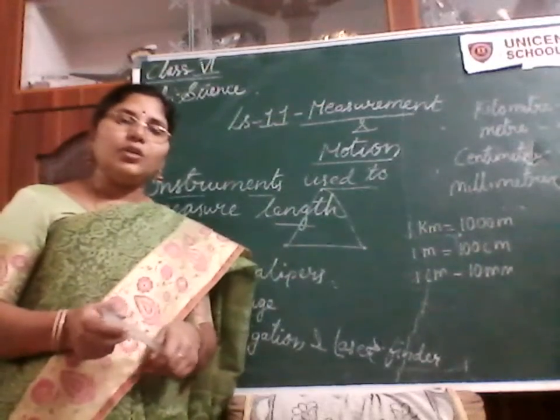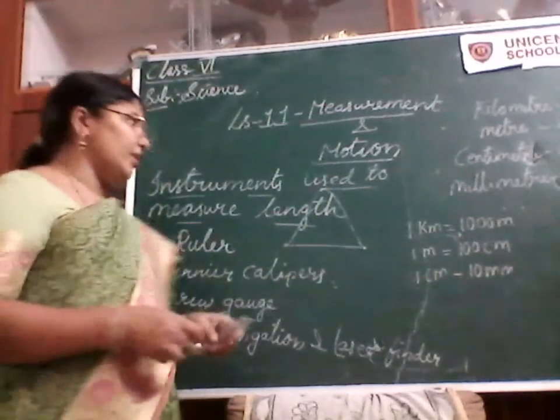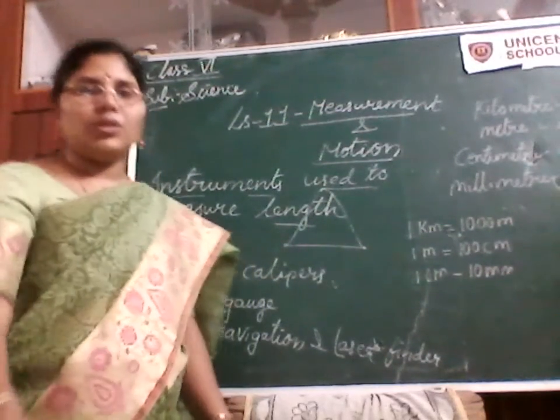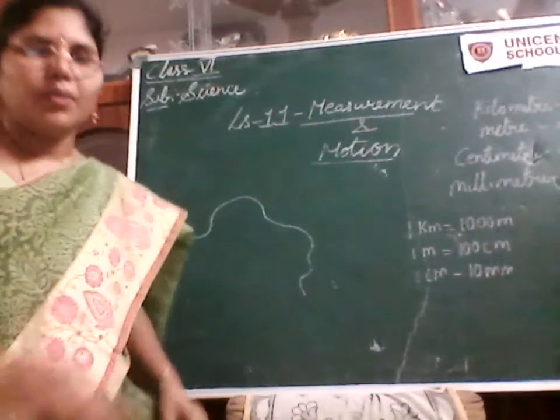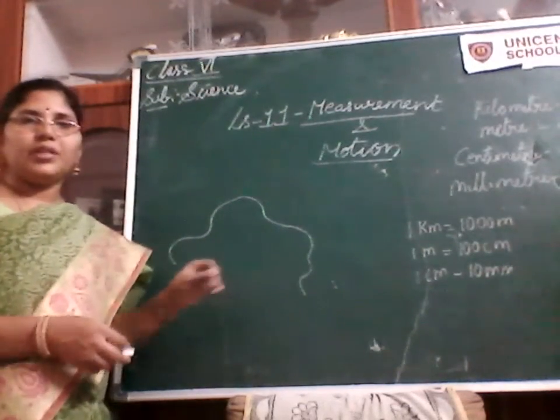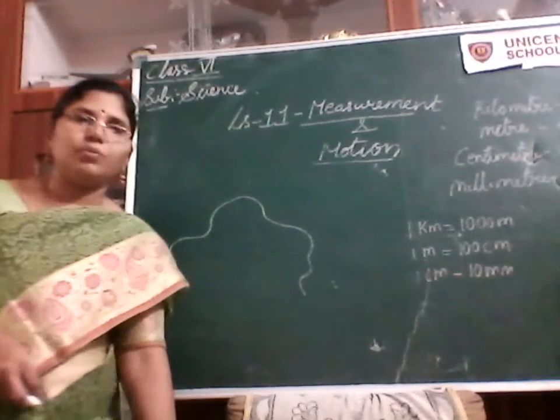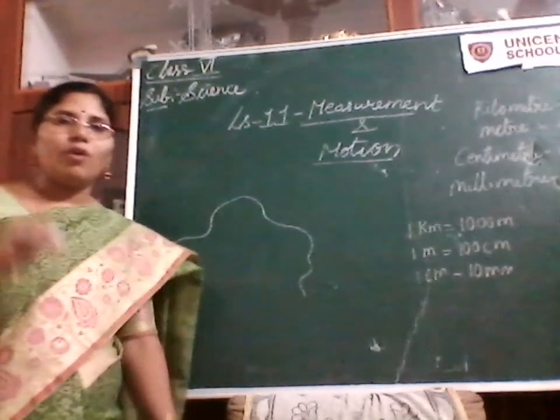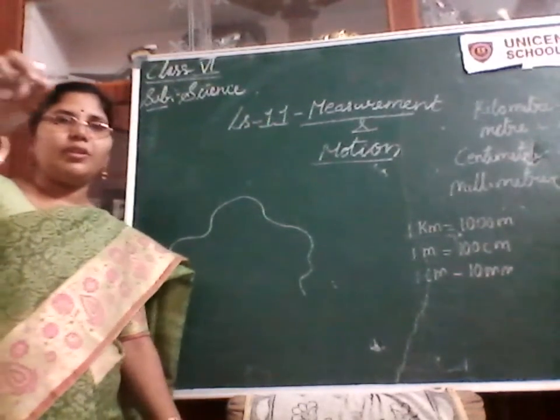Now coming to other things like a curved line. If you want to measure the length of such a curved object, it is almost impossible with a scale. So we will use a thread.